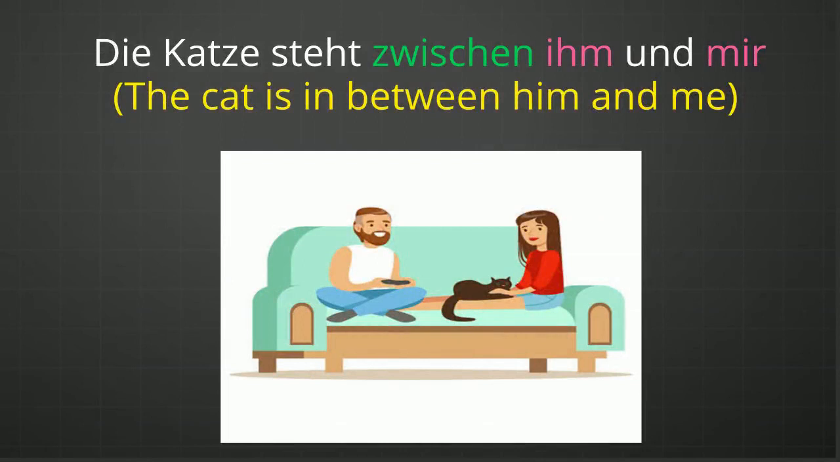Die Katze steht zwischen ihm und mir. Die Katze is the subject, zwischen is the wechselnde preposition. Die Katze steht zwischen. The cat is in between. The cat is there in between him and me. The cat is not changing her position from point A to point B. The cat is not in motion. The cat is in a stable situation, stable condition. That is why there is no motion. So we have to consider this zwischen preposition as a dative case preposition, and that is why ihm and mir are the personal pronouns used with zwischen.